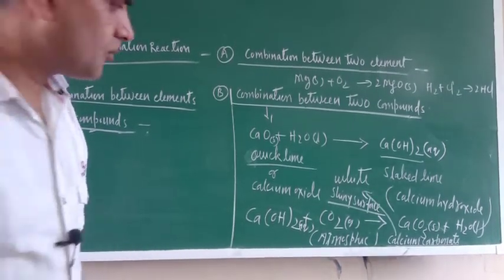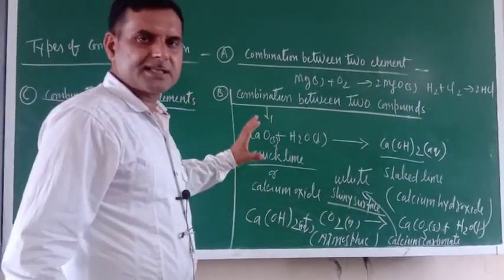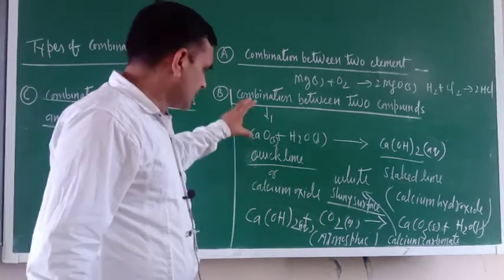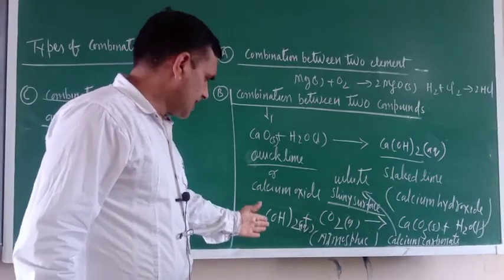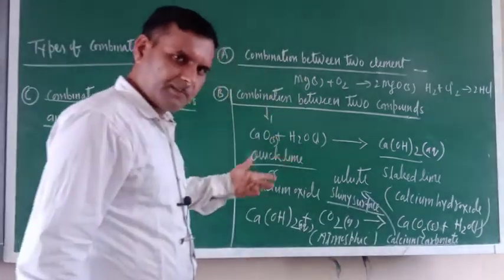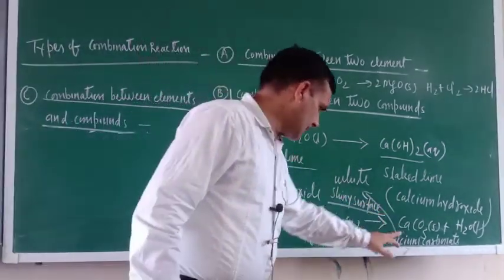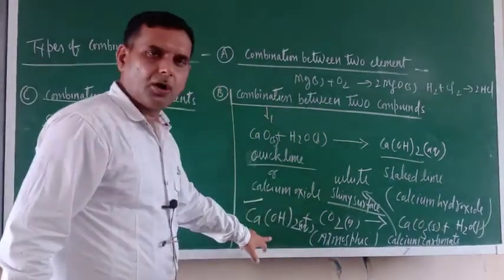Because of this reason only, a shiny surface appears. Now, this is also counted as an example of combination reaction.